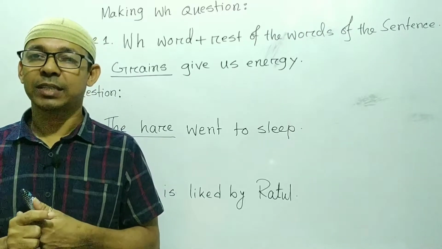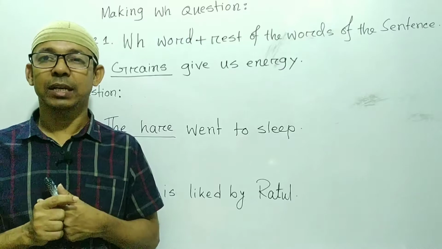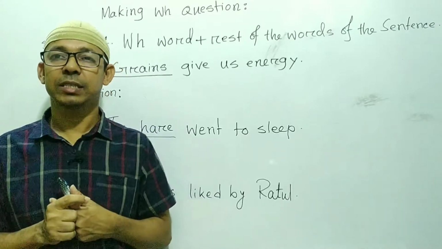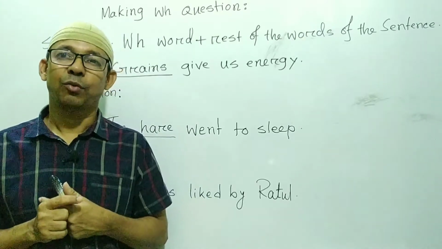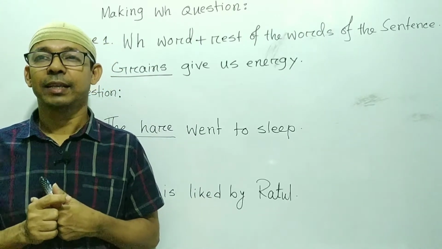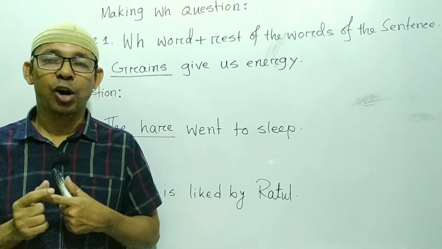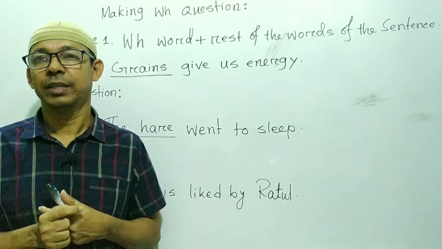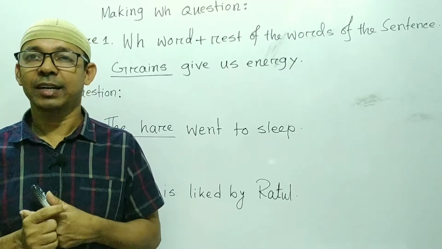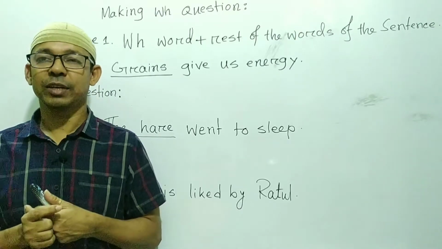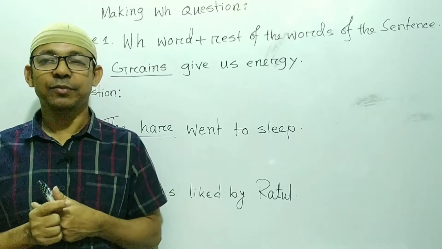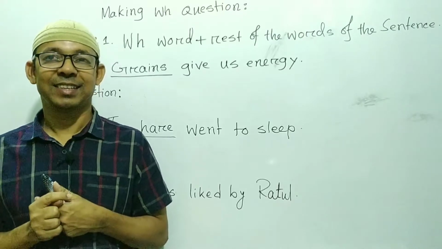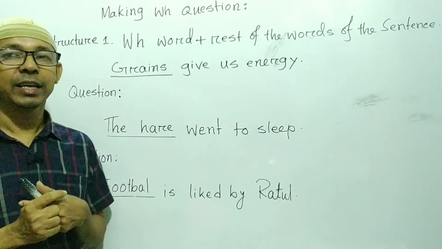If the underlined word indicates duration, age, distance, quality, then WH word will be how much, how many, how far, how old, etc. So my dear student, at first we have to select the WH word.